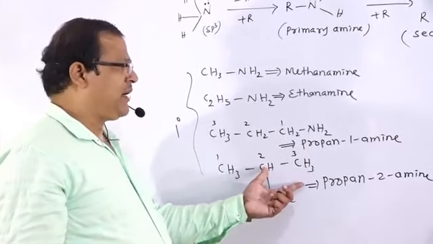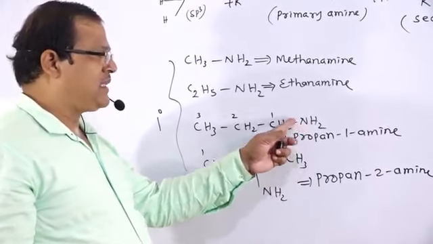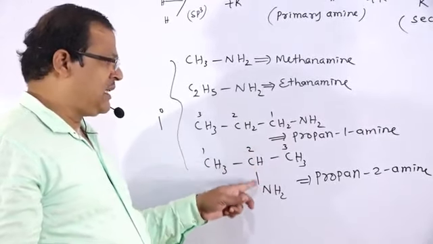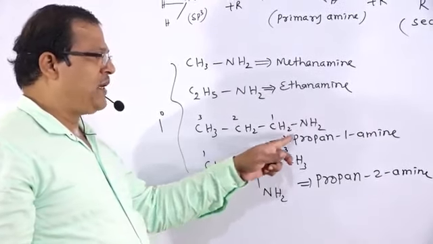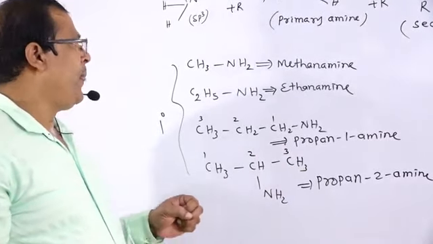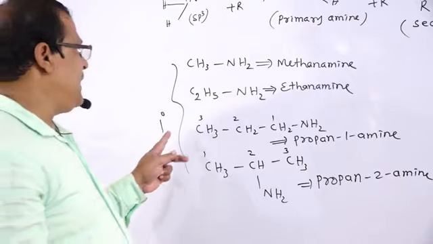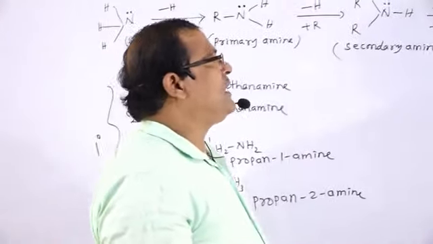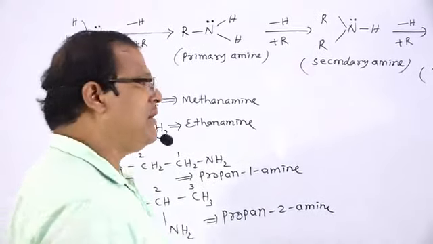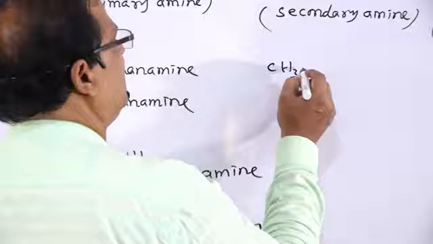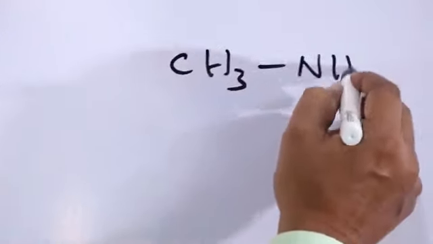This is also propanamine, but the amine group NH2 occurs at position 1 in one and at position 2 in the other. So propan-1-amine, propan-2-amine. This is regarding primary amines. Next we see the different formulas for secondary amines, for example CH3-NH-CH3.